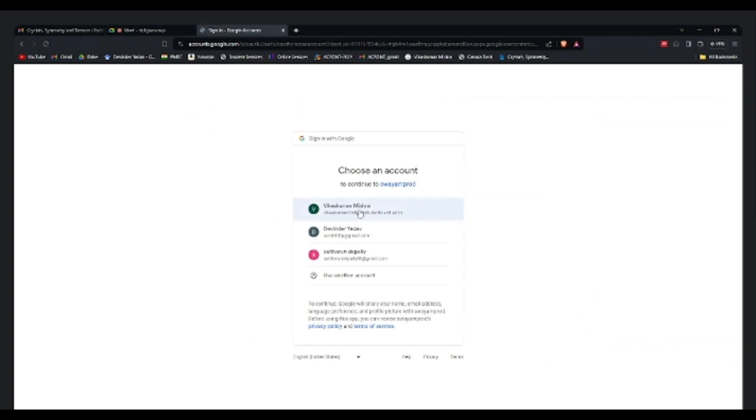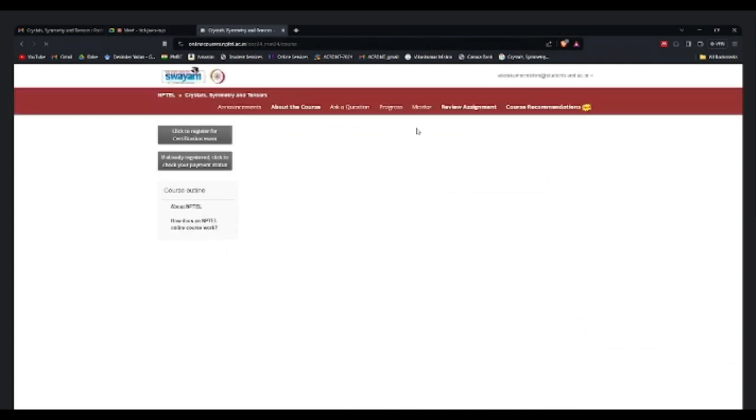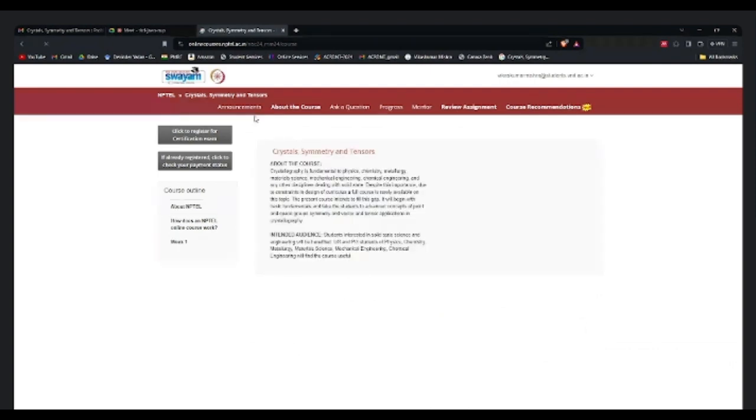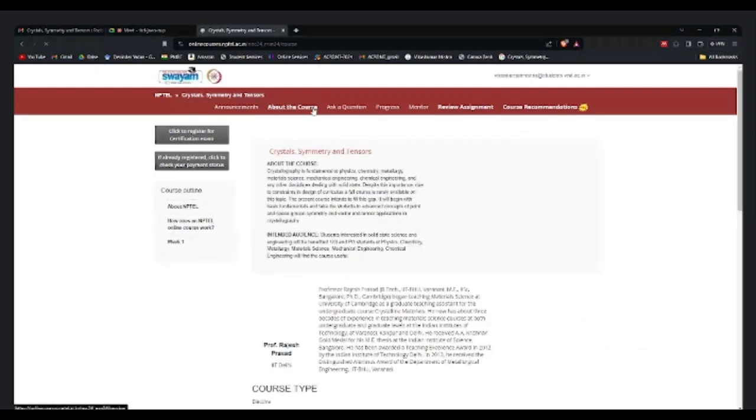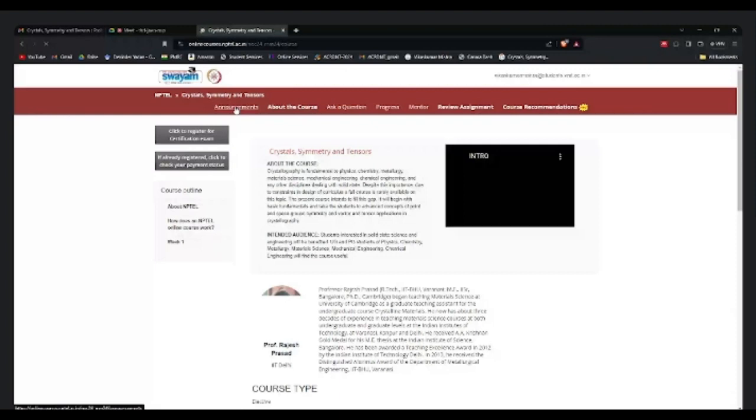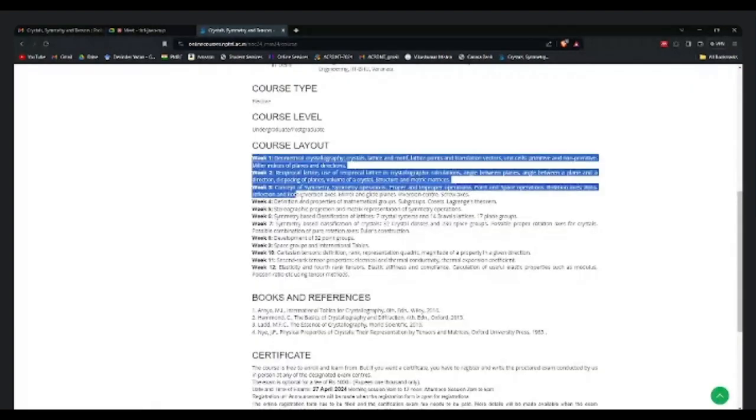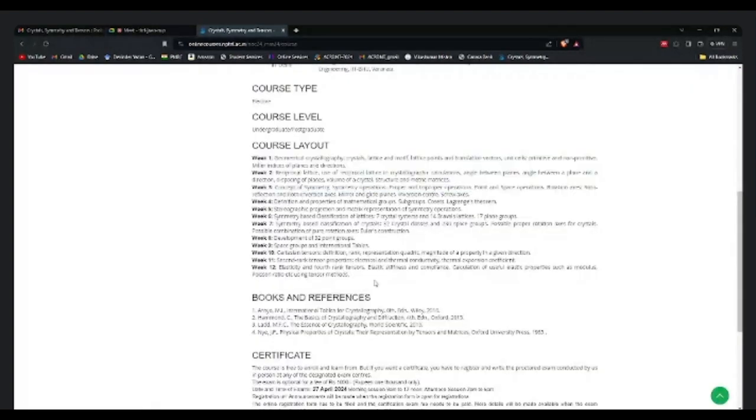Okay, so let's go to the SWAYAM portal. You can just type SWAYAM on Google, and there it will ask for your Google login, and then we can start. Here we can see that multiple options are available to us. The announcements will be here, and here is the about-the-course section. You can see the entire layout of the course, like what we are going to discuss, and the reference books.